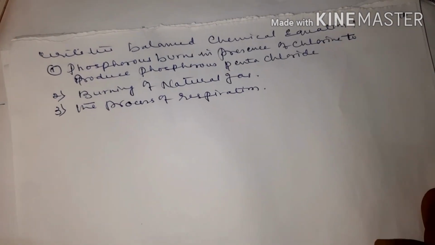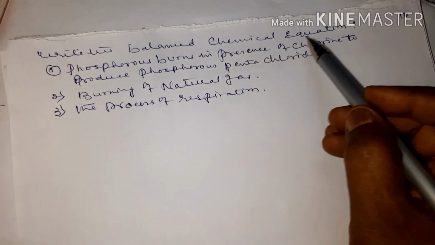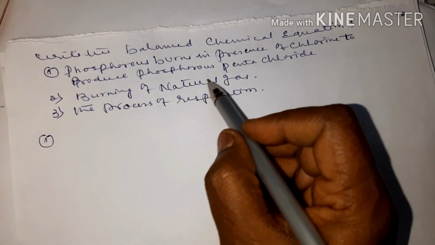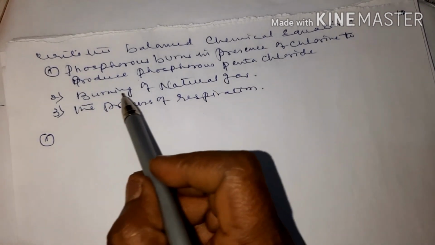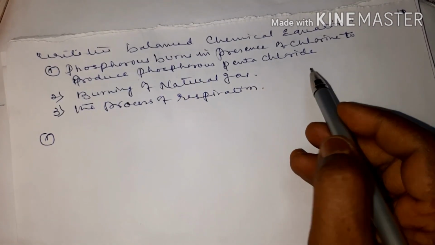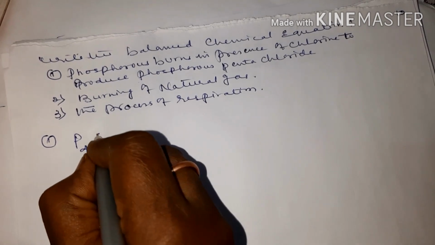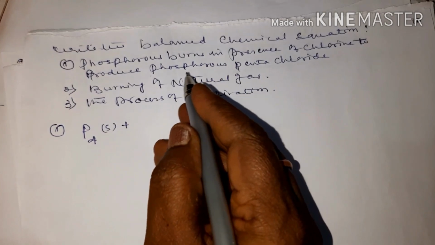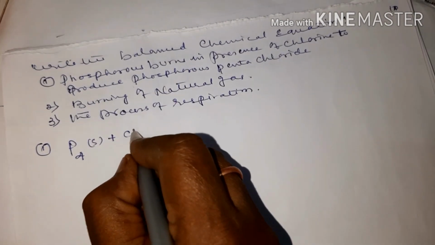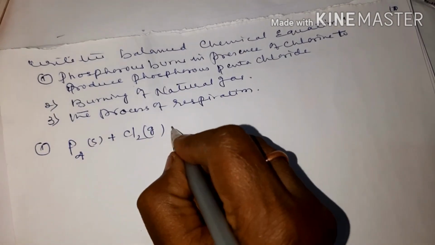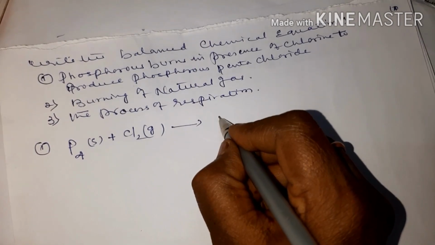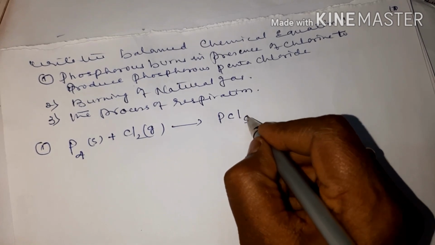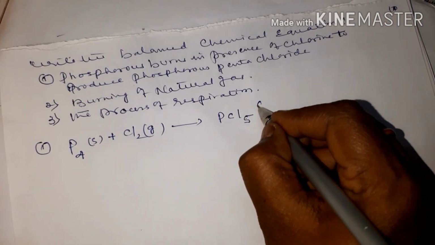This question is also very important, children. Write the balanced chemical equation for the following. First one is when phosphorus burns in presence of chlorine to produce phosphorus pentachloride. Phosphorus P4 is a solid, burnt in the presence of chlorine, so you have to write Cl2. This is also a gas. Then you get PCl5, phosphorus pentachloride, which is again a solid.